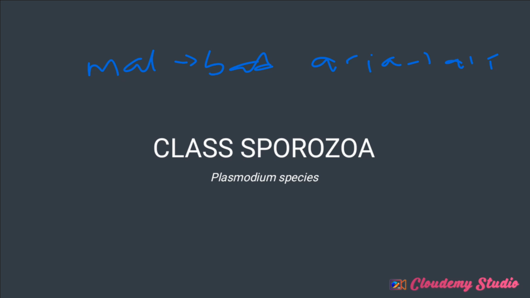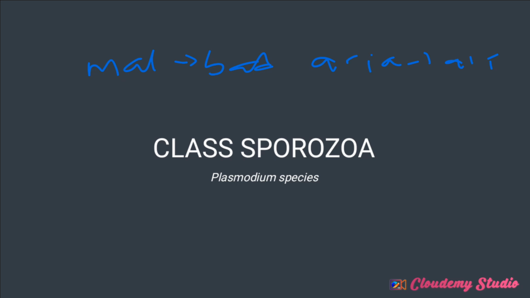But how the disease is transmitted, they did not know. How it is transmitted was established in 1897 by Ronald Ross. He explained how it is transmitted, and both Ross and Laveran later won the Nobel Prize. Now that is just the basic things we have to understand about malaria.